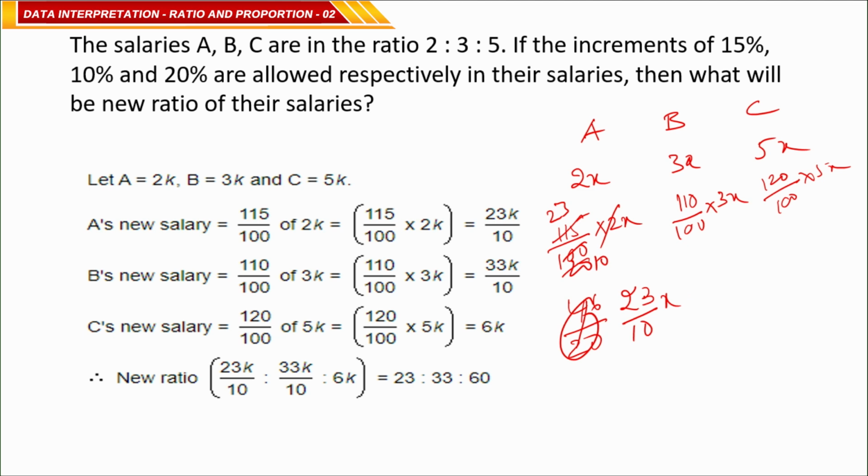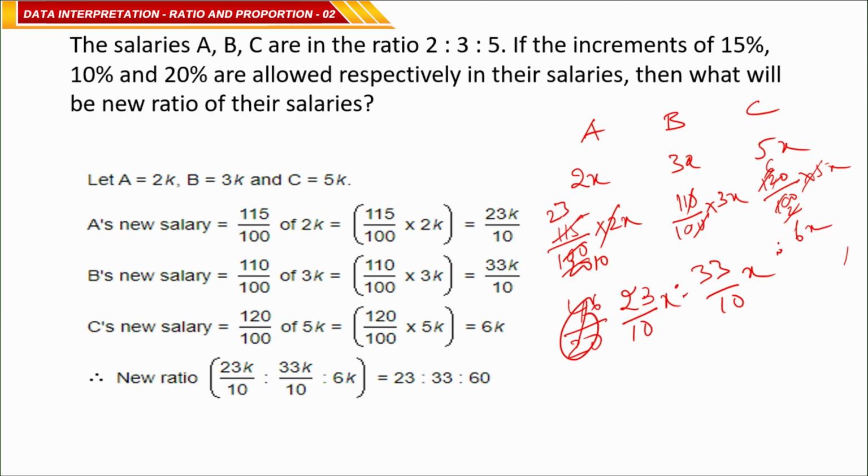This one, 110 by 100 of 3x, the 0 and 0 get cancelled, 11 threes are 33, so 33 by 10 x. And 120 by 100 of 5x gives 6x. This is the ratio.